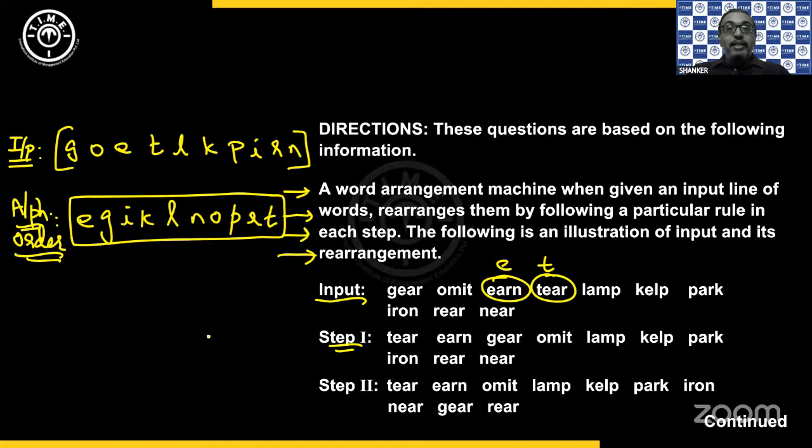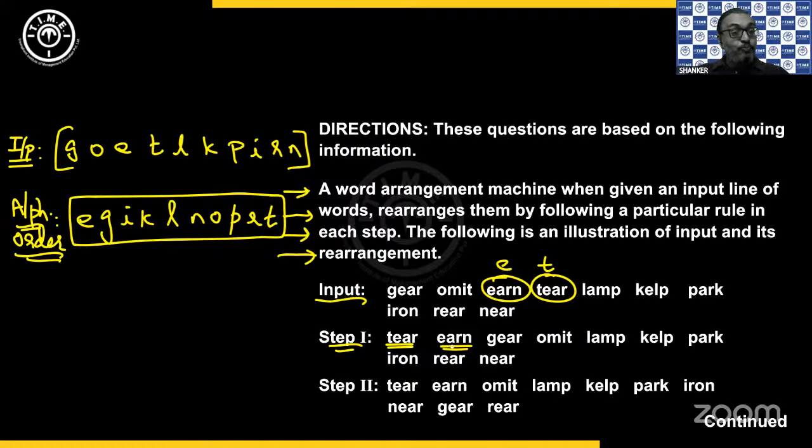Now, once you write the alphabetical order, see why those two words are picked. That is correct, Abhishek. Thank you. Yes, that is the alphabetical order we get. Now, see what are the two words that are picked from the input and put in the first two positions? T and E. Look at where they are positioned. T is the last alphabet. E is the first alphabet. They are put together and written in step 1. All the words are written as they are, in the same order, in step 1.